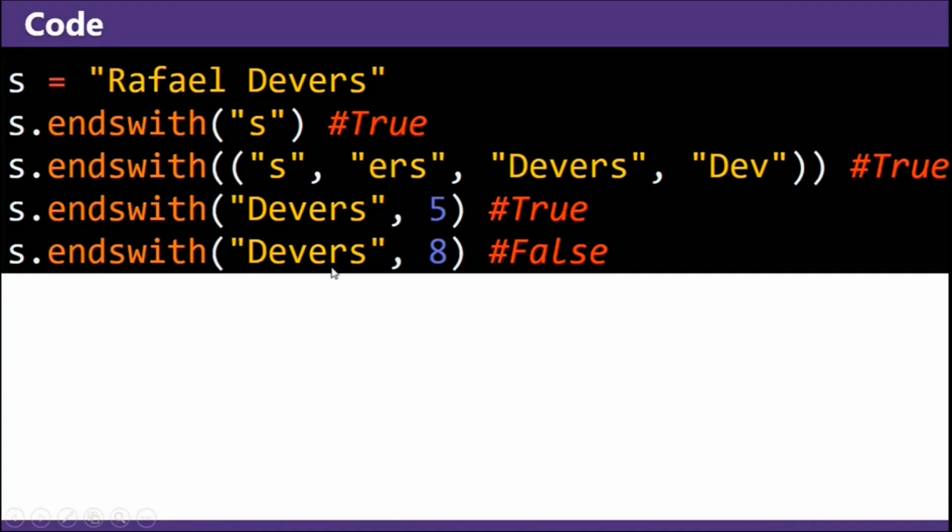0, 1, 2, 3, 4, 5, so yes. S dot ends with Devers. Does that happen at character 8 and onwards? 0, 1, 2, 3, 4, 5, 6, 7, 8. That would be a no. And that's why that is false.